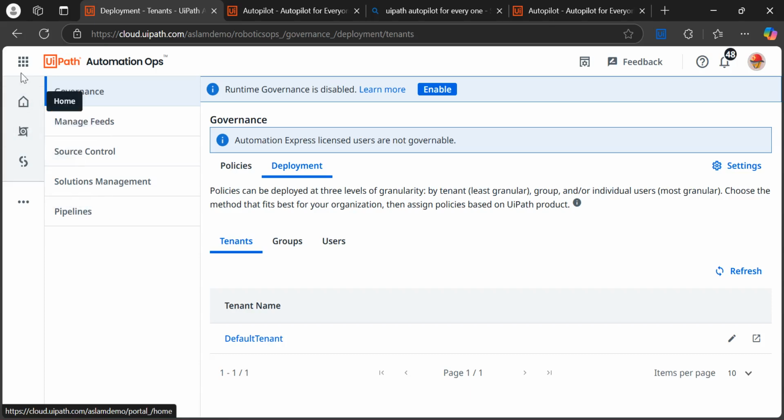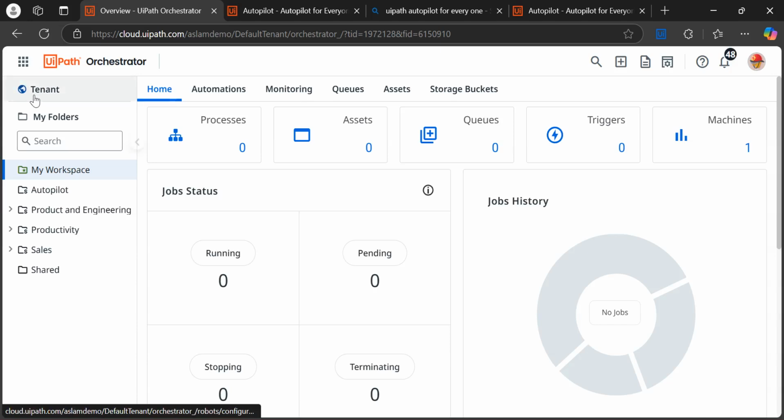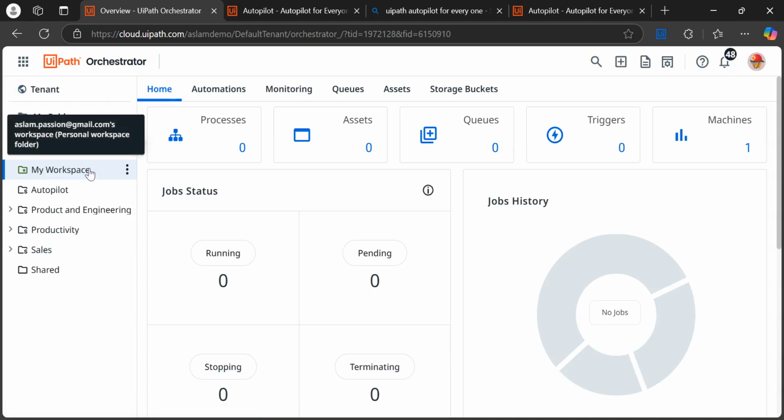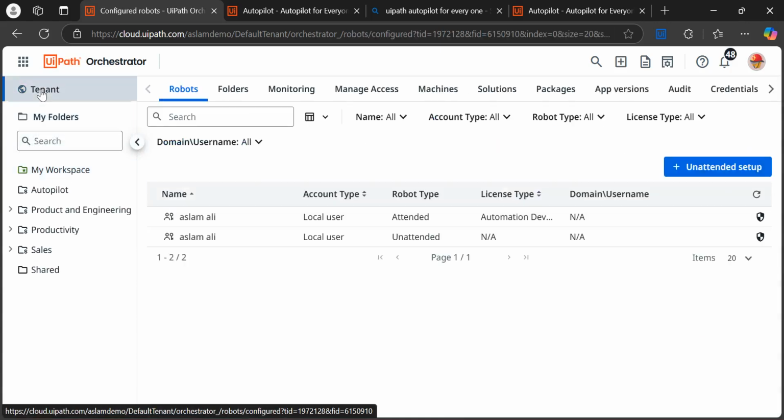Another thing, you need to come on Orchestrator and re-verify that My Workspace is visible to the user. For each user, this My Workspace should be enabled, so you need to come here and verify whether it is enabled or not.